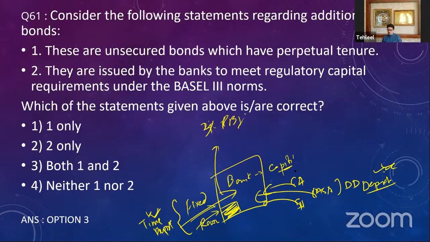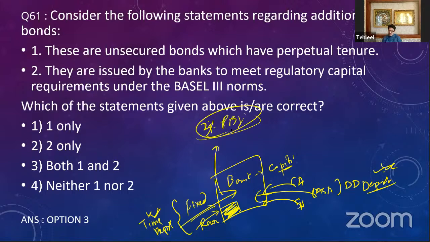Now, suppose there is a problem with the bank. Bank has actually huge NPAs. Bank has gone into losses. In that particular scenario, the bank is not able to recover the losses and not able to give the money back to the people that have deposited money into the banking sector. Now, in such a scenario, what can the bank do? Bank has actually lost a lot of money. Bank can use the SLR quota securities. Bank can use the CRR from the RBI to give the money back to the people.